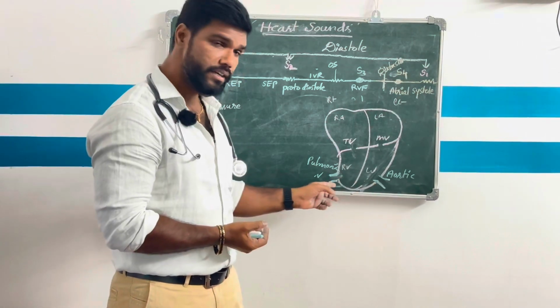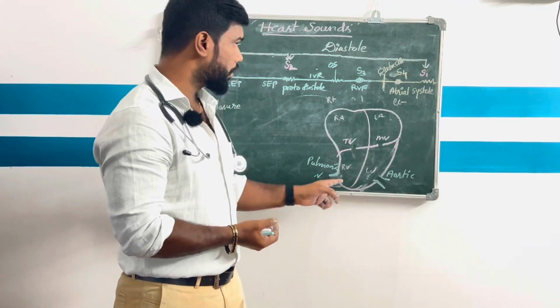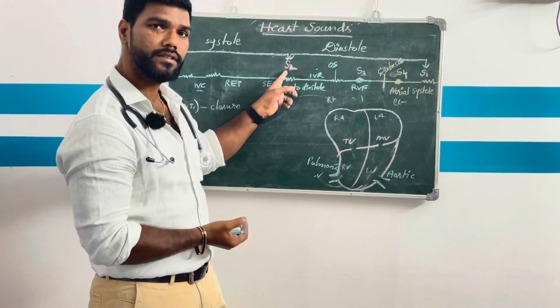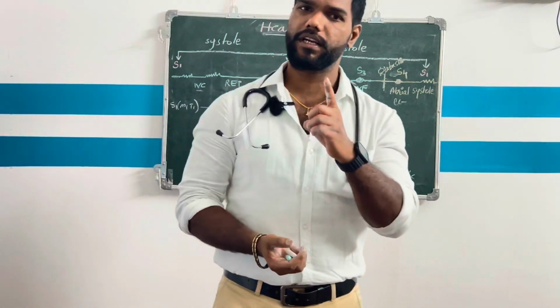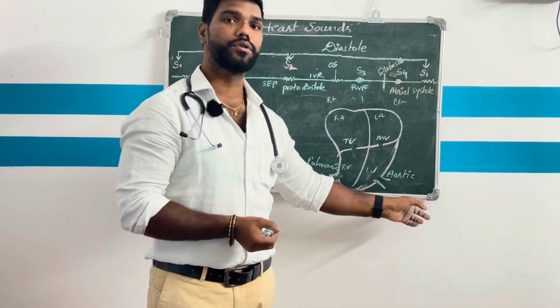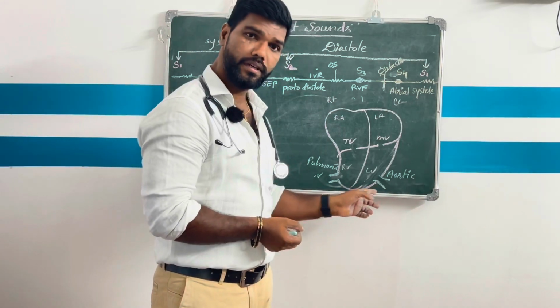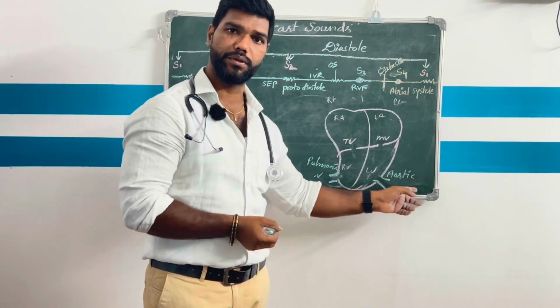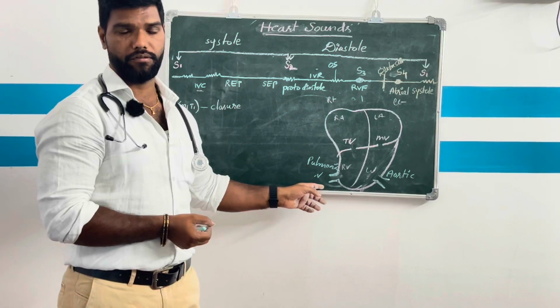The closing of semilunar valves produces the second heart sound. The first heart sound is mainly due to the closing of the tricuspid and mitral valves, and the second heart sound is produced due to the closing of the semilunar valves, the aortic valve and pulmonic valve.